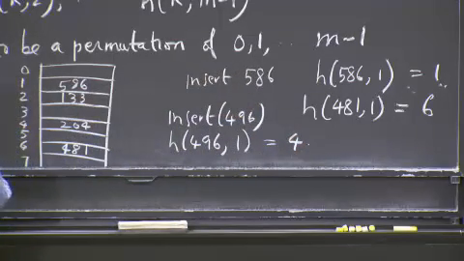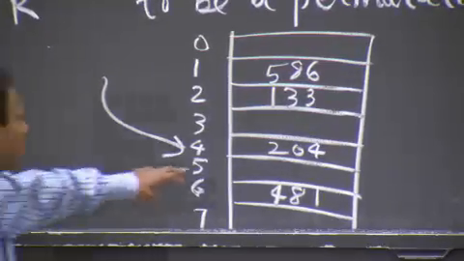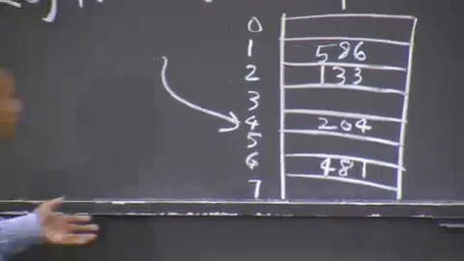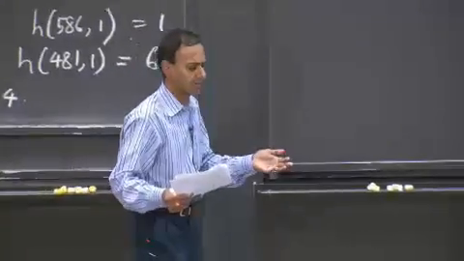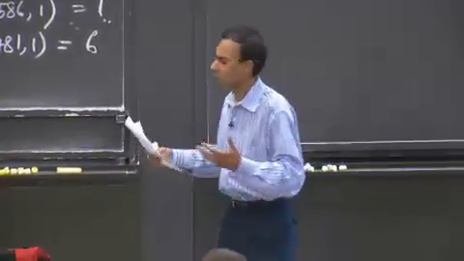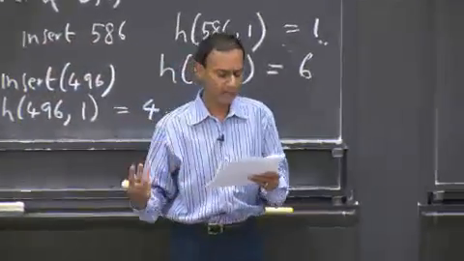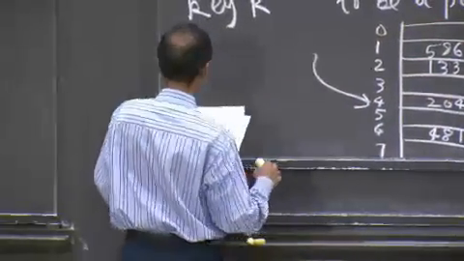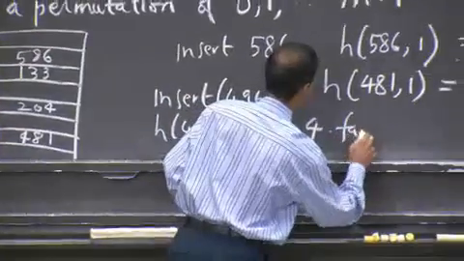So the first thing that happens is I go in here and I say, oops, this slot is occupied, because I'm going to have a special flag associated with an empty slot, and we can say it's none. If it's not none, then it's occupied, and 204 is not equal to none. So the first probe actually failed. So h 496 1 equals 4 fails.